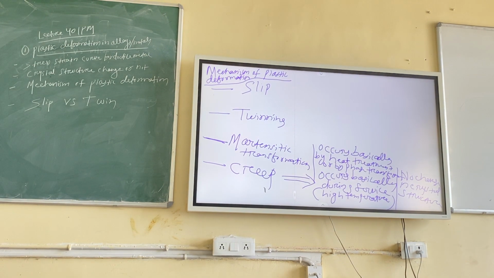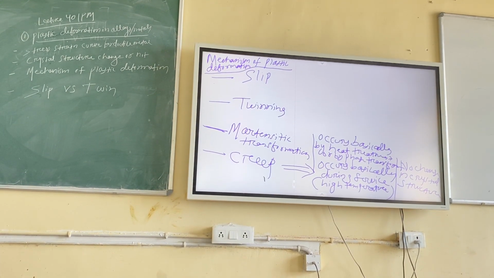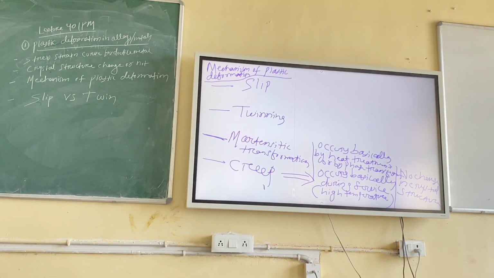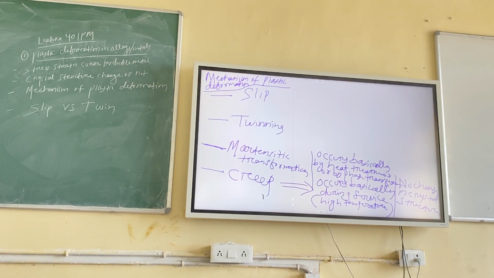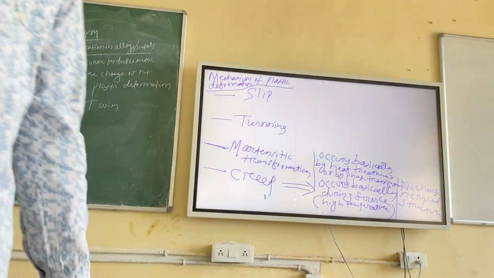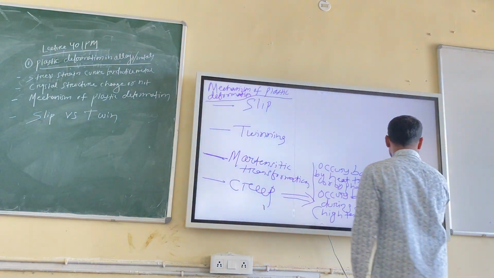So martensitic transformation occurs by phase transformation, which occurs during the heat treatment. Right? The name of the heat treatment, anybody remember? Let me see. Hardening heat treatment, very good, hardening. Right? We are austenitizing the steel, then we are quenching. That is called hardening heat treatment. Very good. And this is the exception where crystal structure changes.